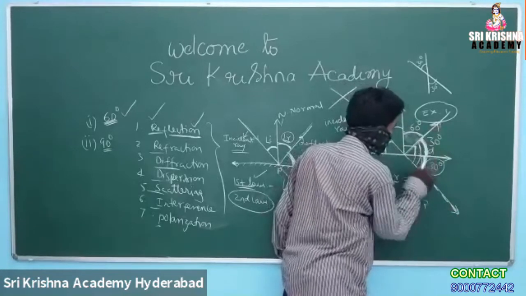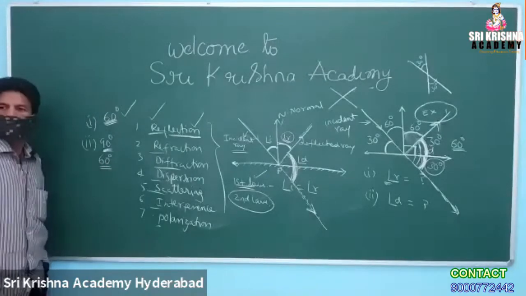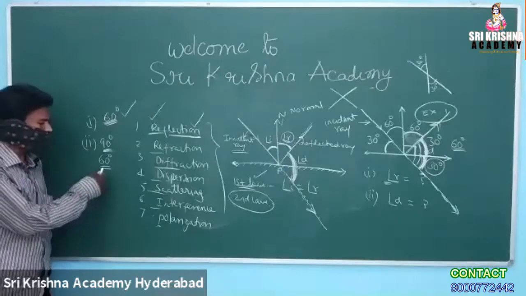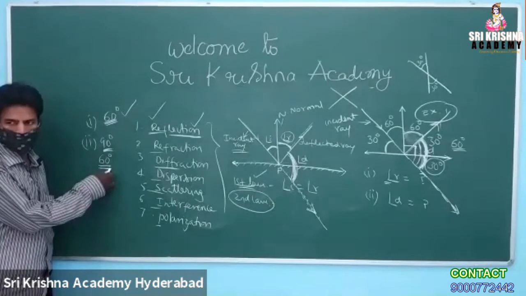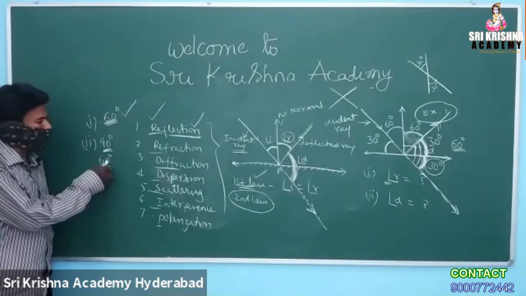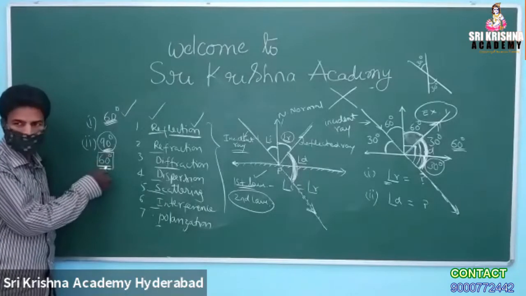And hence, what is the total angle? 60 degrees, is it not? 60 degrees. So you told 90 degrees, but it is 60 degrees, I think. I think you understood. Did you understand this? Is there any doubt in this? Who told 90? I am asking them only. Did you understand how 60 came?